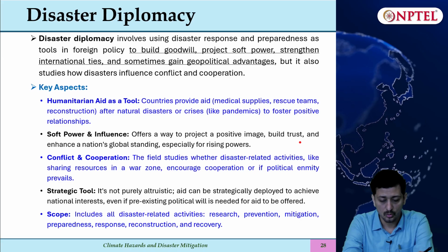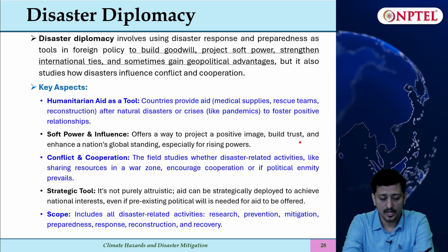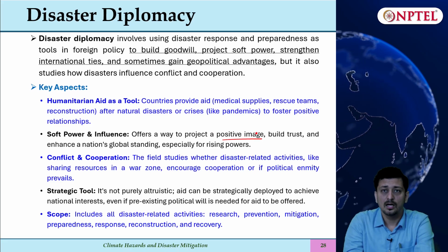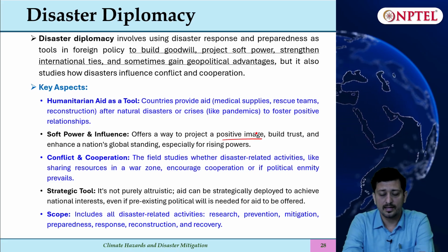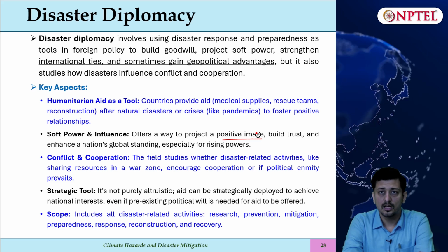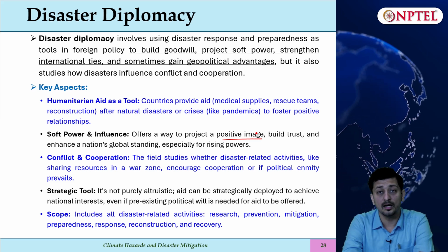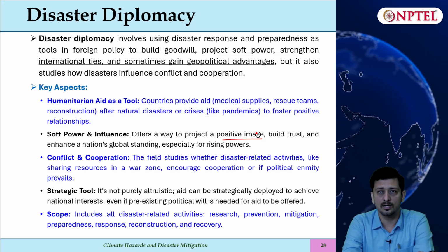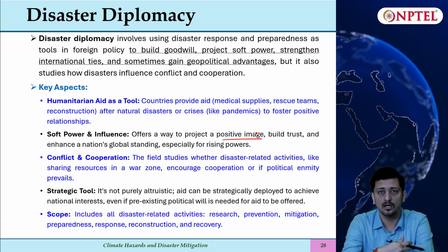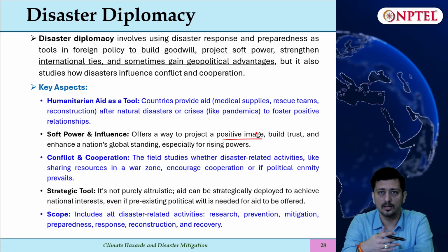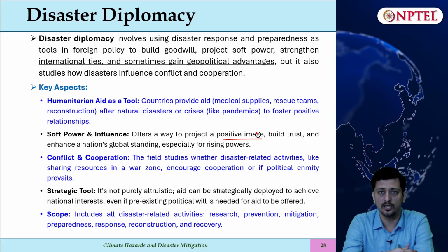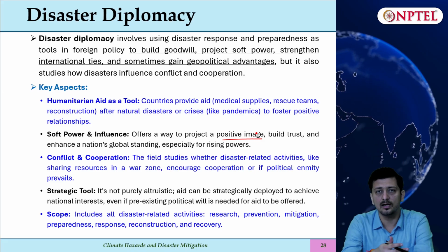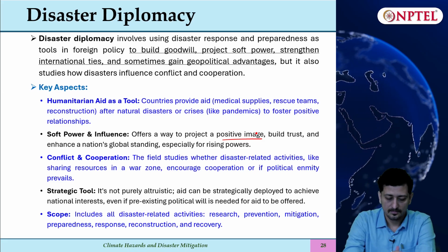We can use humanitarian aid as a tool to foster positive relationships with other countries. We can project soft power, which gives us a positive image, like we had Vaccine Maitri when there was COVID. India supplied large scale vaccines to many underdeveloped countries also. So today these countries are praising India like anything, because other countries were more concerned about their own citizens, so they did not reach out to other countries. But India, as an exception, reached out to several countries and provided vaccines for the larger interest.